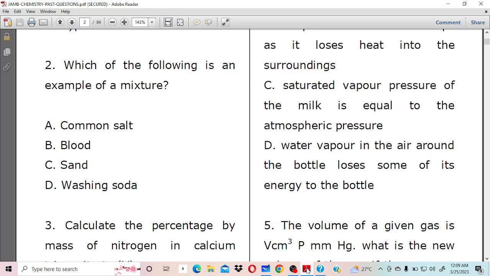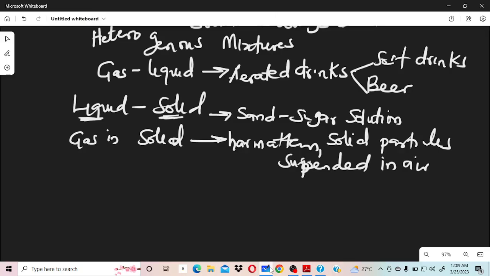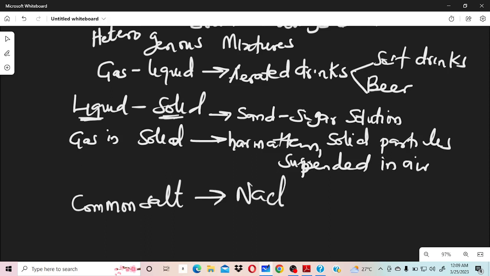Can you see that now? So very, very important. You can see that the correct answer there is blood. It is blood that is a mixture, because they said which of these is not a mixture. They said common salt. Common salt is a compound because it's sodium chloride. Common salt is not a mixture because mixtures are impure substances.